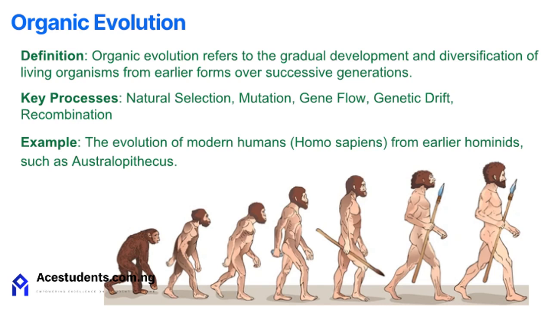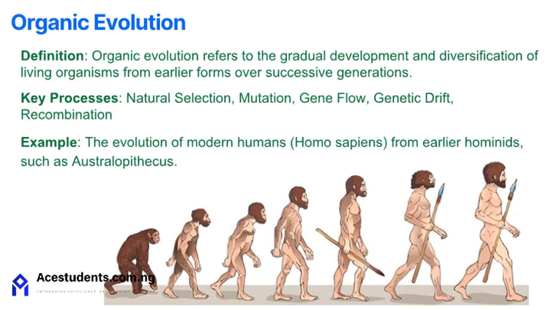Mutation, which introduces random changes in DNA that create genetic variation. Gene flow, the transfer of genetic material between populations. Genetic drift, which is the random change in gene frequencies, particularly in small populations. Recombination, where genetic material mixes during reproduction.